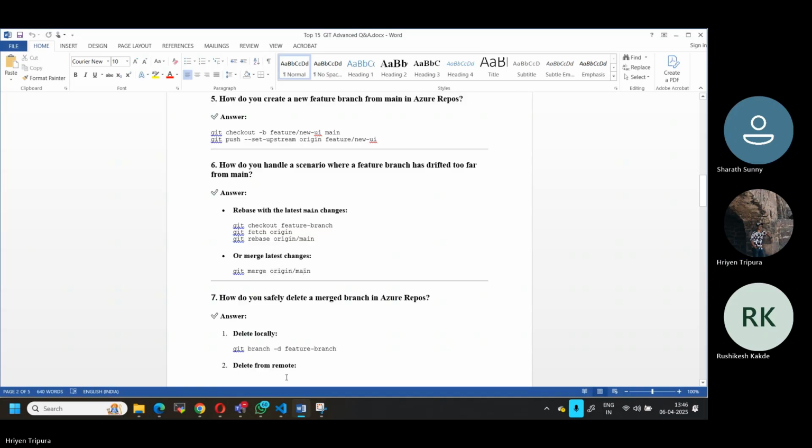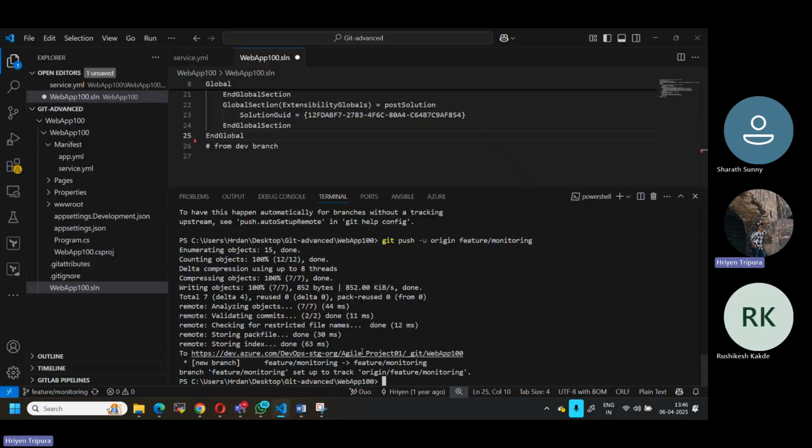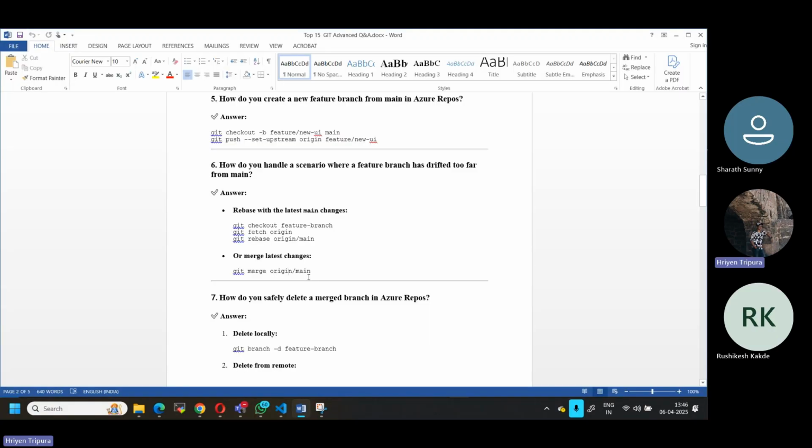If you want to bring the changes from the remote to your local, go to the respective branch. In my case, I want to bring changes from the dev branch to here. First, go to your branch, that is the monitoring branch. Then you run the commands. Okay, that is how we can do it.